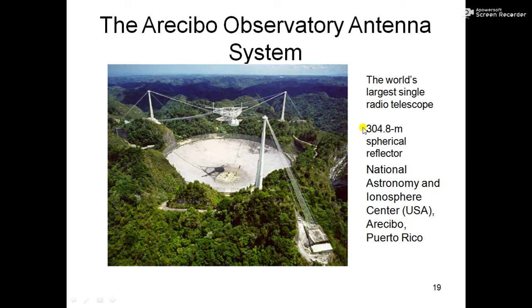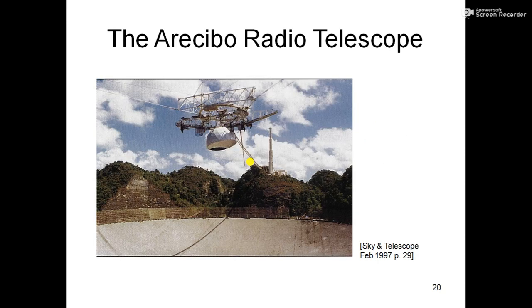So this is a 304.8 meter spherical reflector antenna. You can imagine, 304.8 meters, which is 3 times the size of a football field. So you can see here, this is the actual antenna, and this whole pond is actually the reflector.